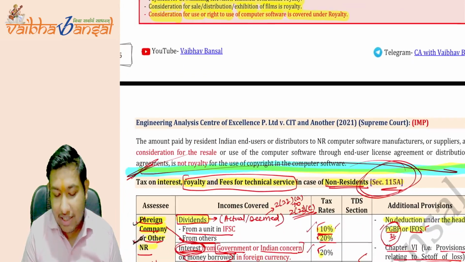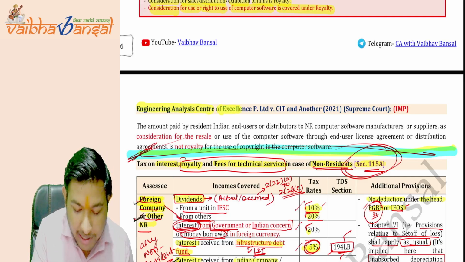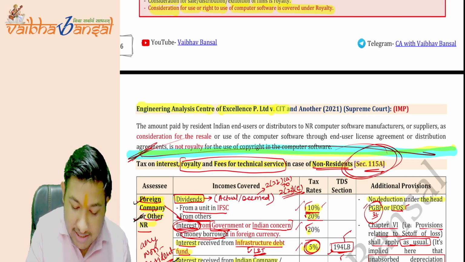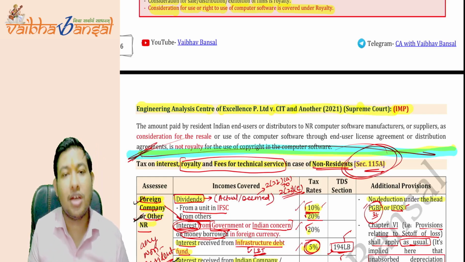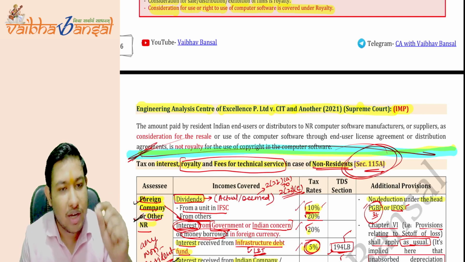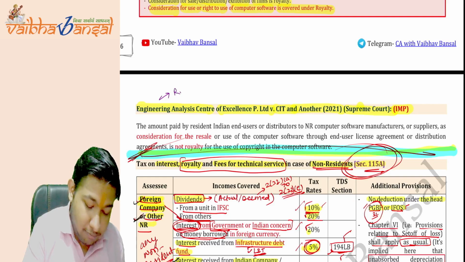Okay, now the last point. Engineering Analysis Center of Excellence Private Limited versus CIT and others, 2021 Supreme Court ruling, which is important. You need to remember this case law name. Remember this.